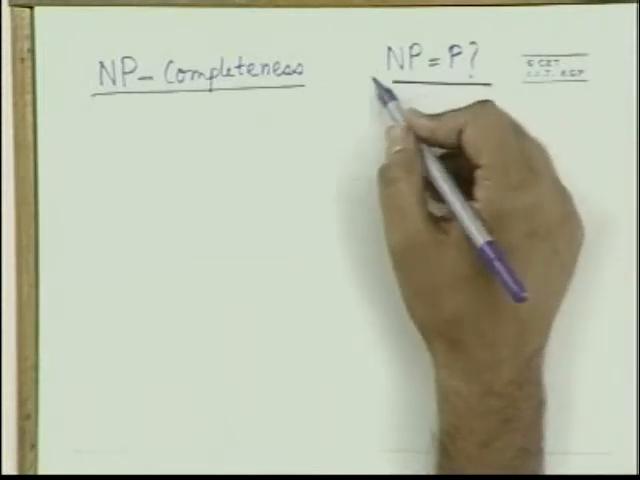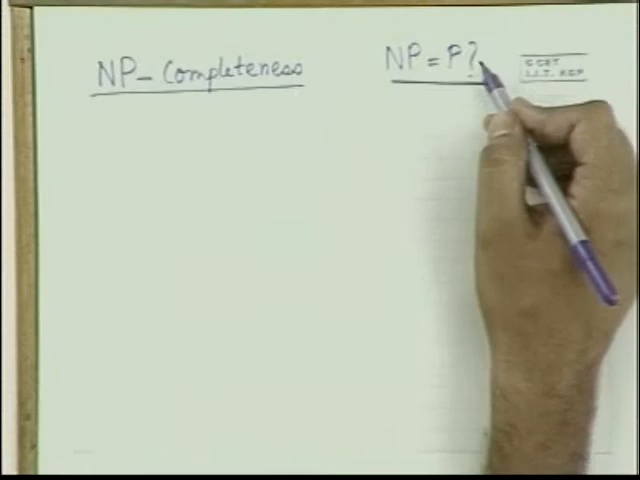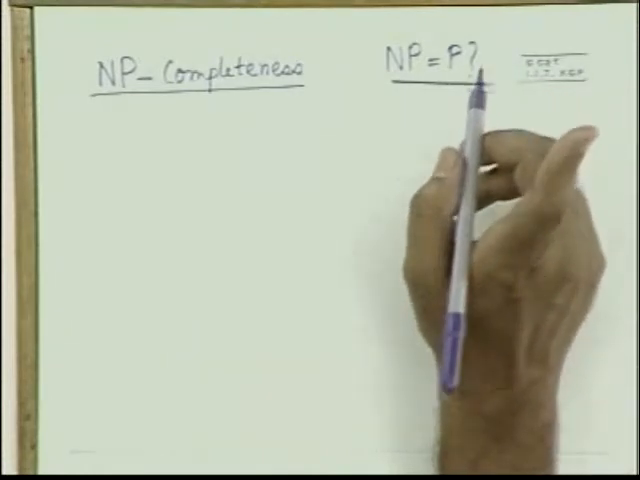Don't cancel out P here and N is equal to 1. I have seen, don't laugh, I have seen people doing it.